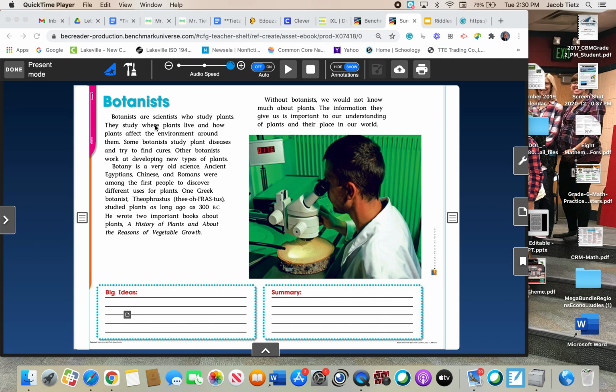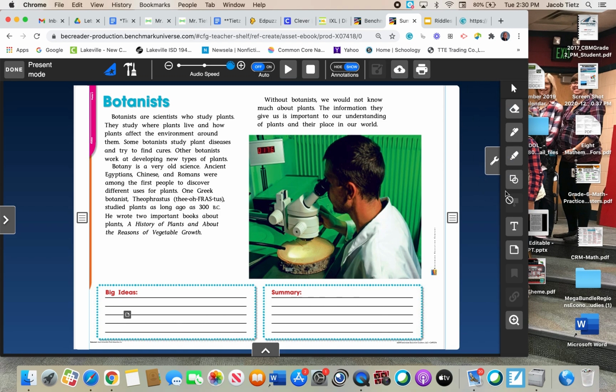So to find the big idea from the first paragraph, we would want to find what's the main idea. And I feel that it is that botanists are scientists who study plants. That tells us what a botanist is. And then after that, it gives all the different things that botanists do within that job there. Okay? Some study where plants live and how they affect the environment. Some study diseases to find cures. Some develop new types of plants. All in all, though, botanists are scientists who study plants is the big idea from the first paragraph.